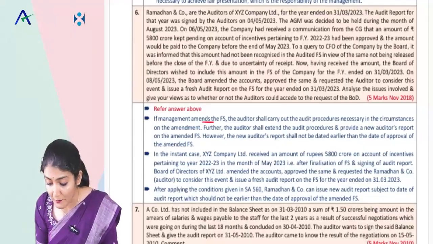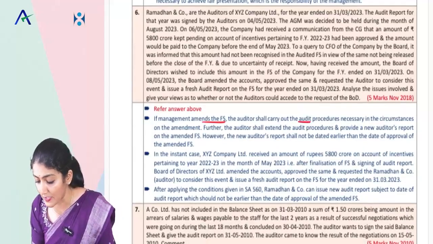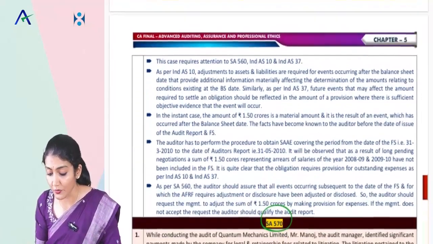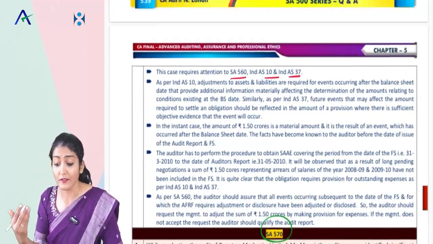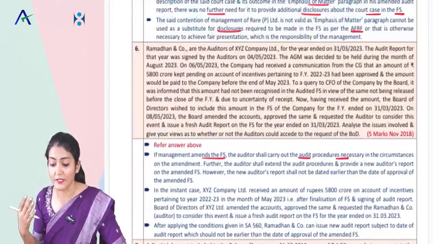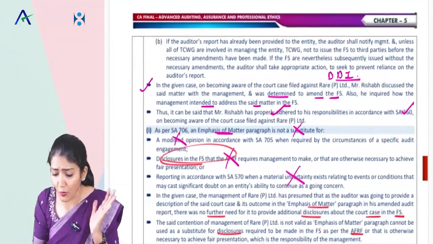Right, then again a question: management amends the financial statements, carry out the necessary audit procedure. Right, then again a question on the facts, subsequent events, another event, type 1 and type 2 event. The type 1 and the type 2 event. Right, so what rocks